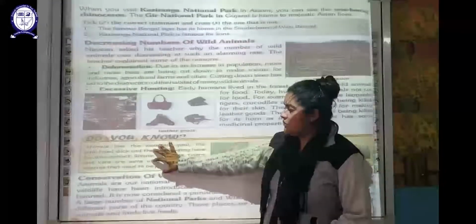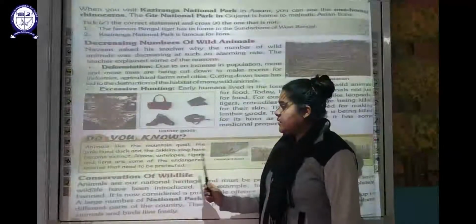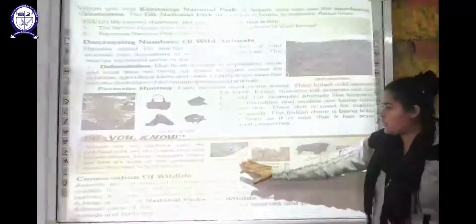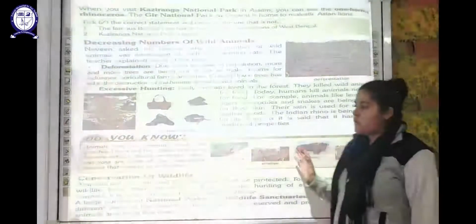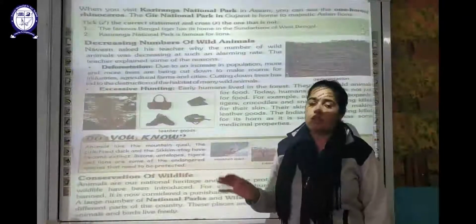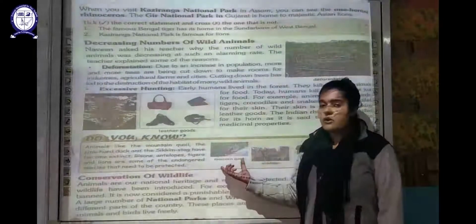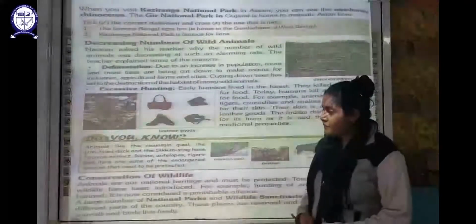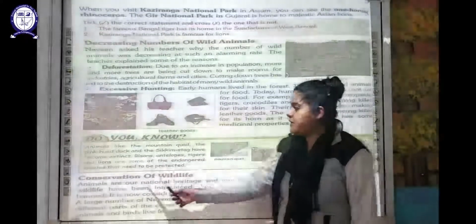An important fact you have to understand is that there are certain animals, like the mountain quail, the pink-headed duck, and the Sikkim stag, which is a kind of deer. These animals were present on Earth earlier, but now they have become extinct. That means there is not a single member of these animals found today.